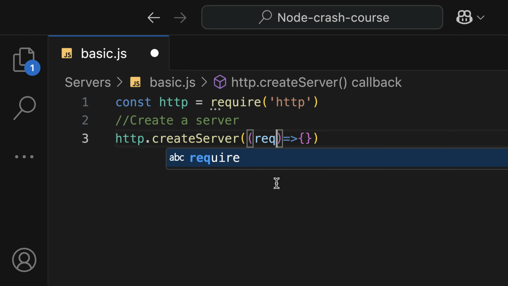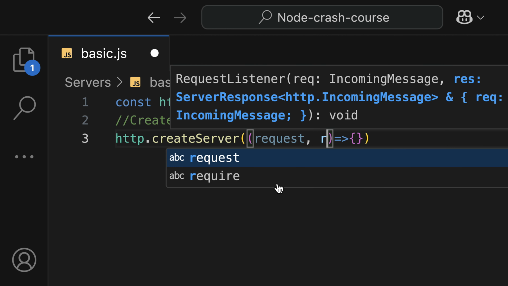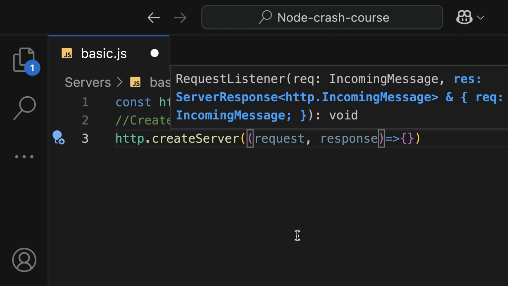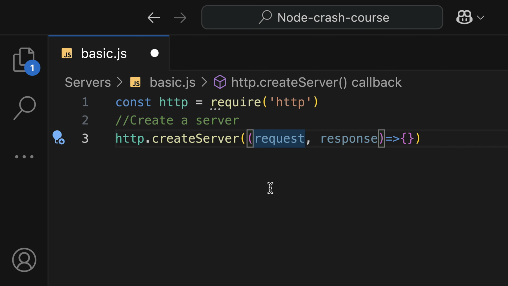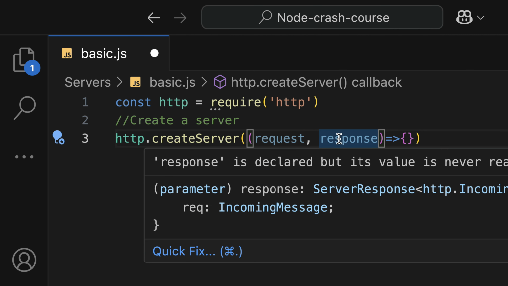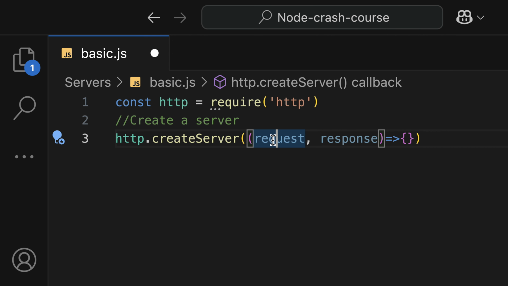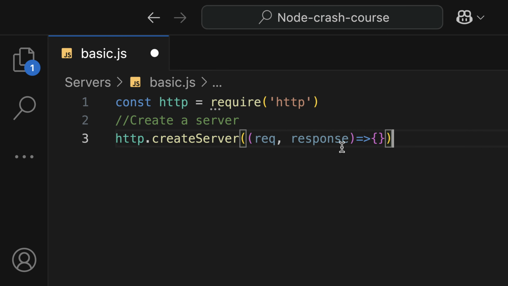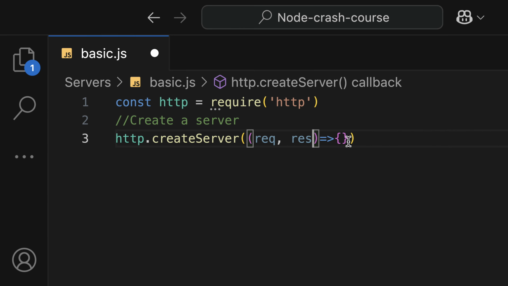The first value is the request and the second one is the response. The request here contains the information that's going to be sent to the server. And after server processing, it's going to send back the response to the user, and we can access that on the response. Likewise, the request on the request. But normally we use req for request and then res for response.